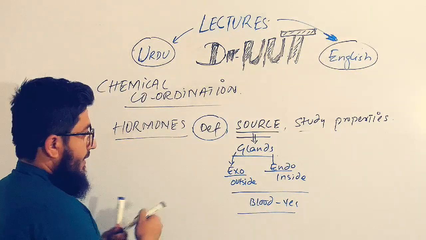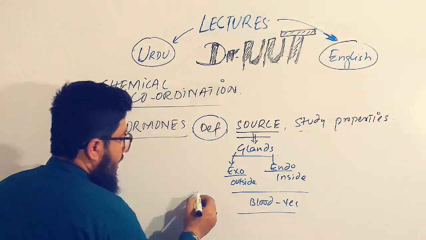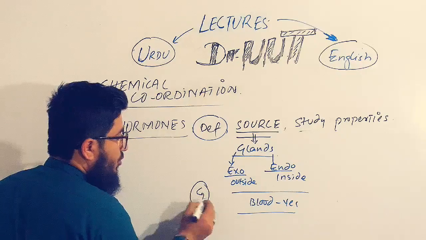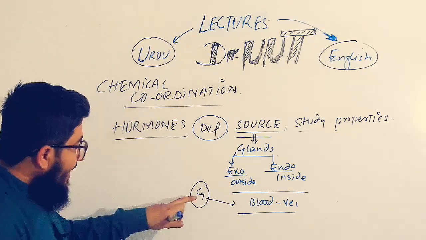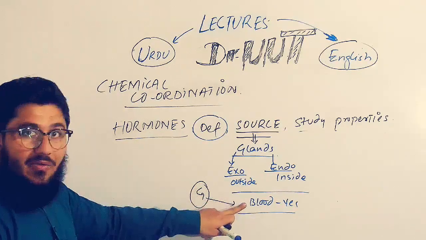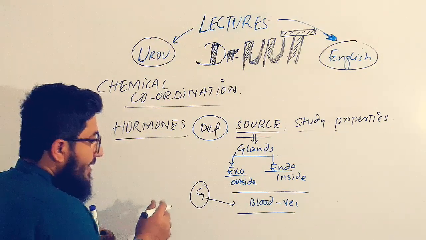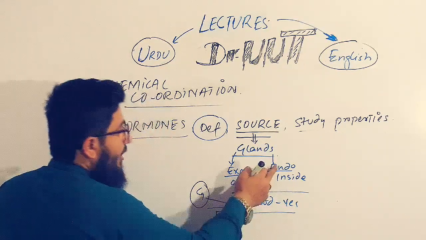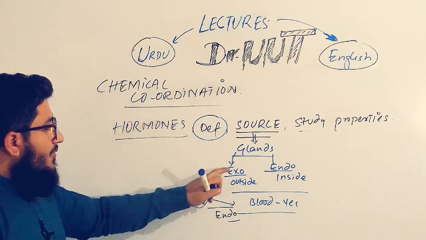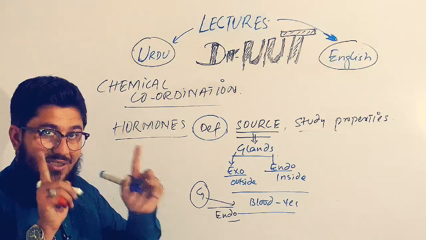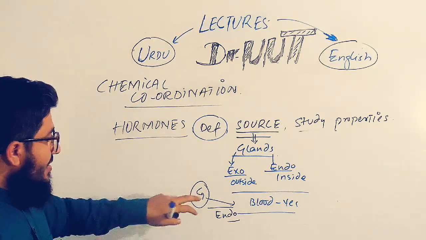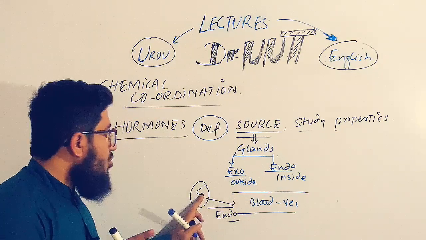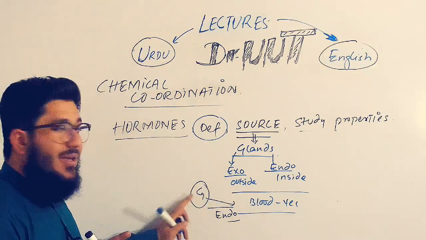When you are defining endocrine or exocrine, you are supposed to remember the gland, because it is doing the secretion, and the next thing to remember is the blood vessel. If the gland is doing the secretion into the blood vessel, then this gland is given the name endocrine gland. Endo means inside, exo means outside. From the words and terms, you will get the understanding yourself: a gland secreting into the blood vessel is called endo, so it's called an endocrine gland.